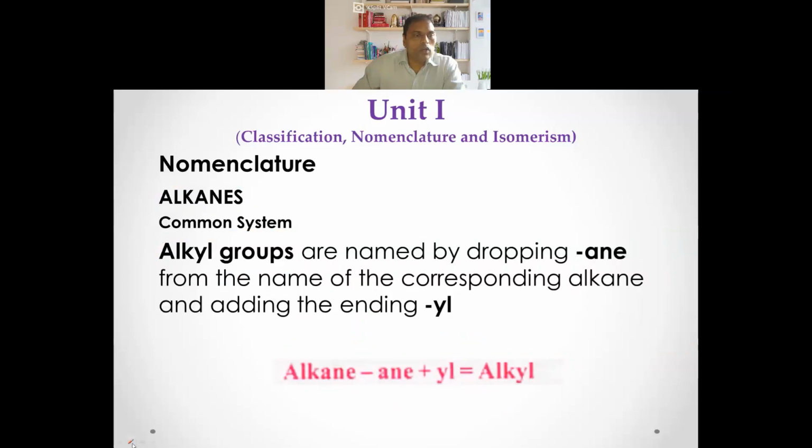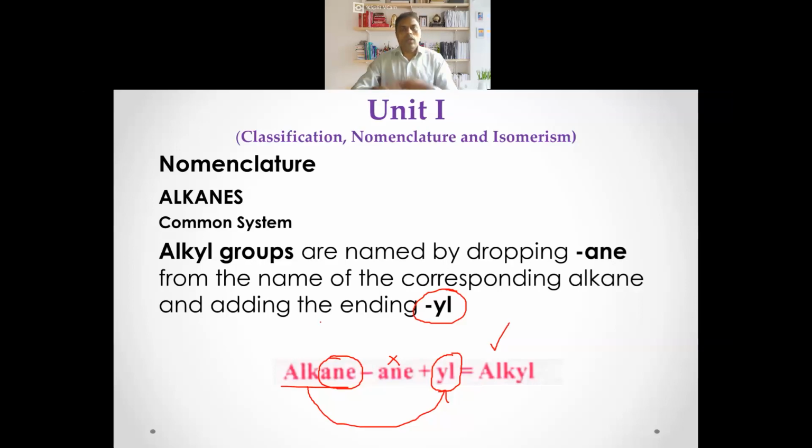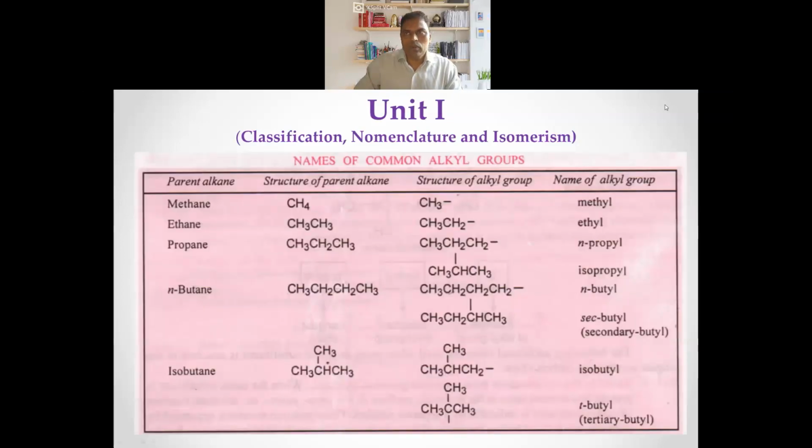How will it be done? You have alkane and you are going to remove the A, N and E ending, right? And instead of that, you are going to replace it with YL. So the name will be alkyl, that group will be alkyl. Now we will look at examples where alkyl groups are attached to the straight chain.